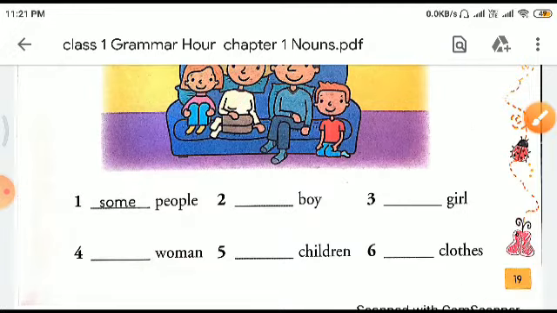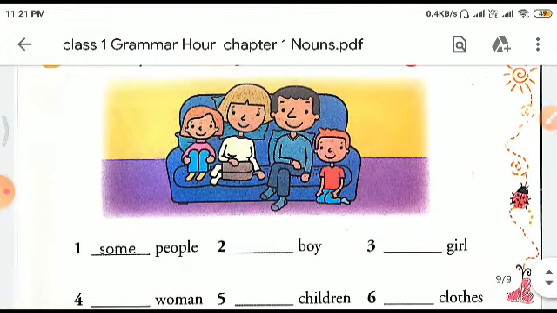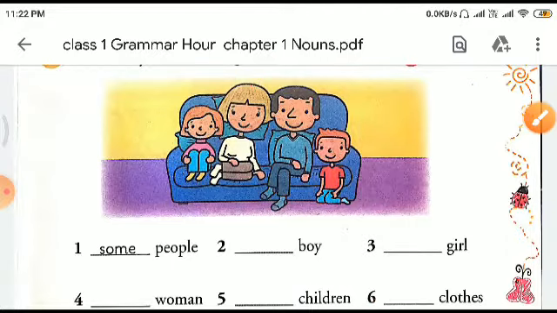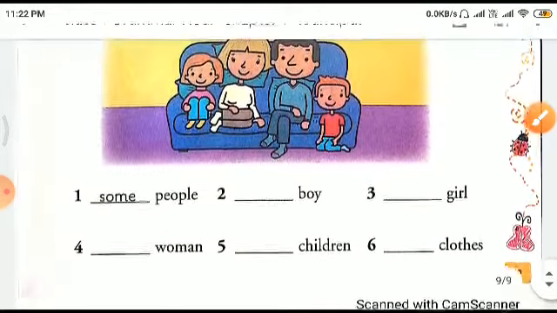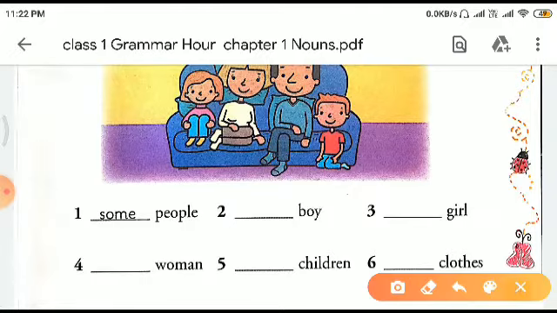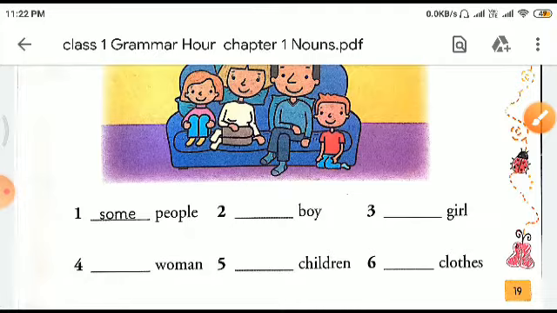Then woman. Now a woman is a senior girl who is married. And it seems there is only one here. So we will write a woman. Children. How many children are there? See, one boy, one girl. So two, more than one. So you write some children. Clothes. All are wearing clothes. So it's more than one, some clothes.